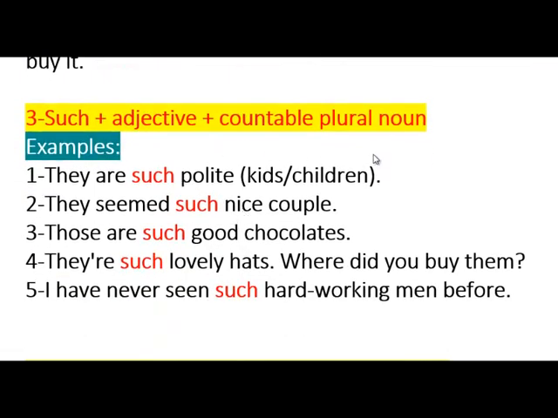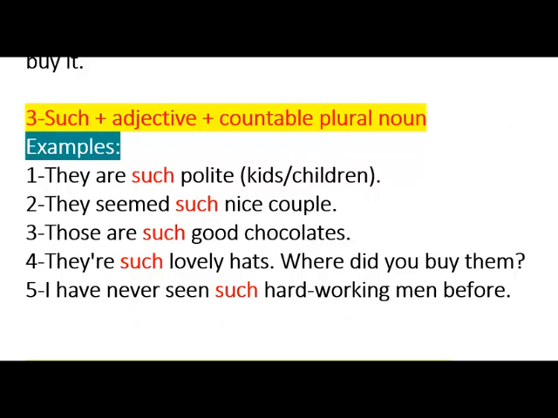We can use such with an adjective and a countable plural noun. Such polite kids. Polite is an adjective, and kids you can count, plural. Such a nice couple. Such good chocolates. Such lovely hats. All can be counted. Such hard-working men: hard-working is an adjective for the men. How they are working, I have never seen. So it's very simple, really. Just a format, and you can see it.